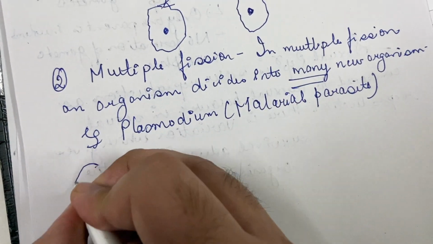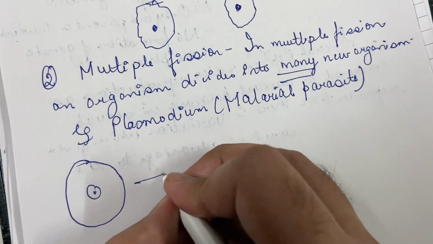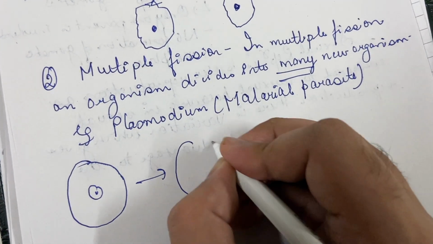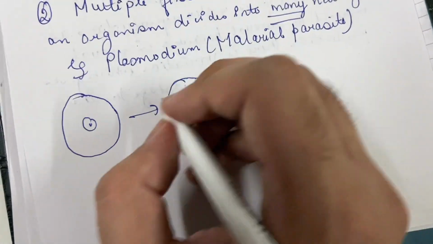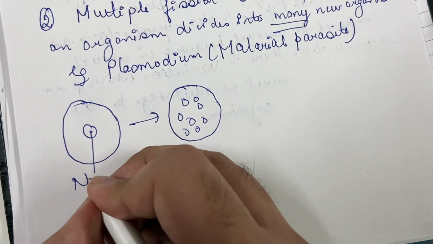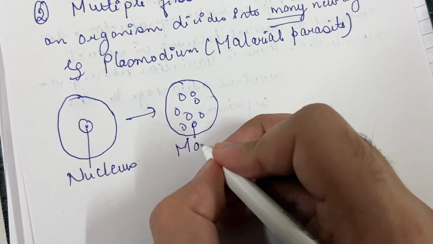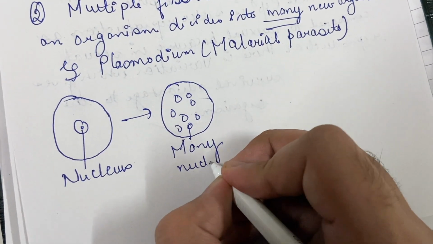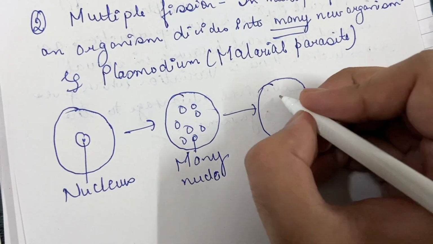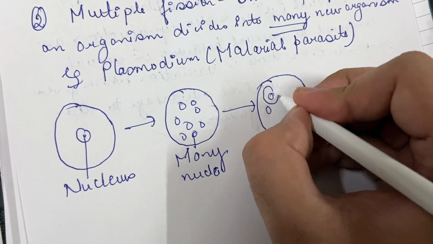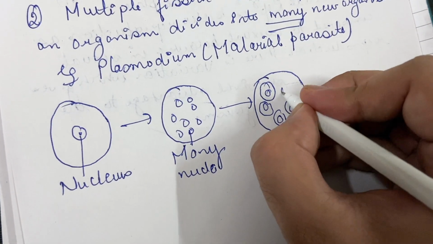So if this is a plasmodium and this is the nucleus of the plasmodium, then the nucleus will replicate into many nuclei. So this is the nucleus and it has replicated into many nuclei. And now there would be formation of cell wall around these nuclei. This is the cell wall formation.